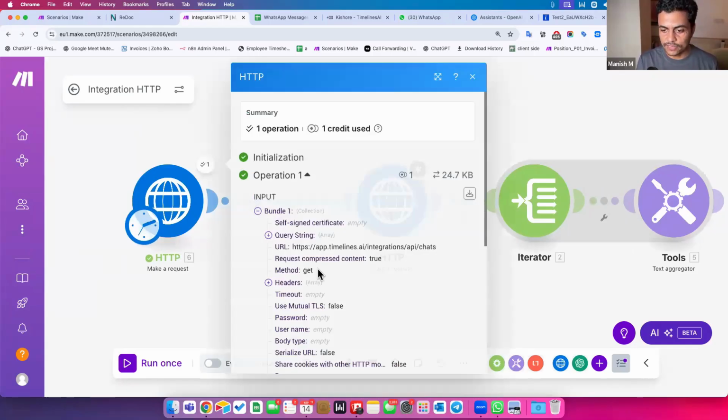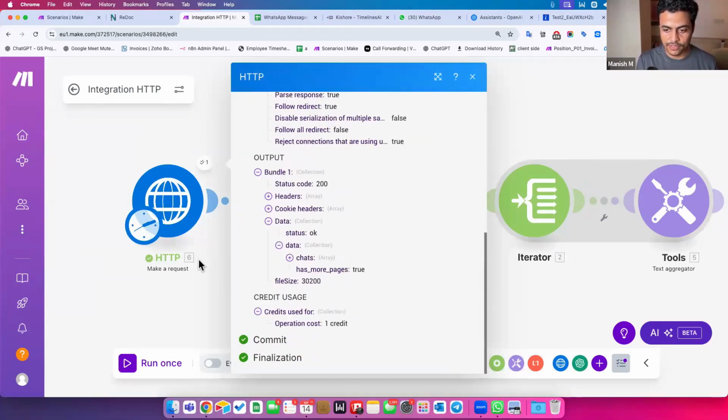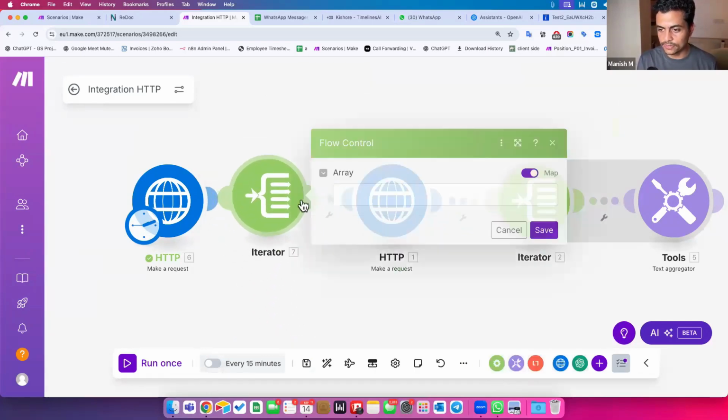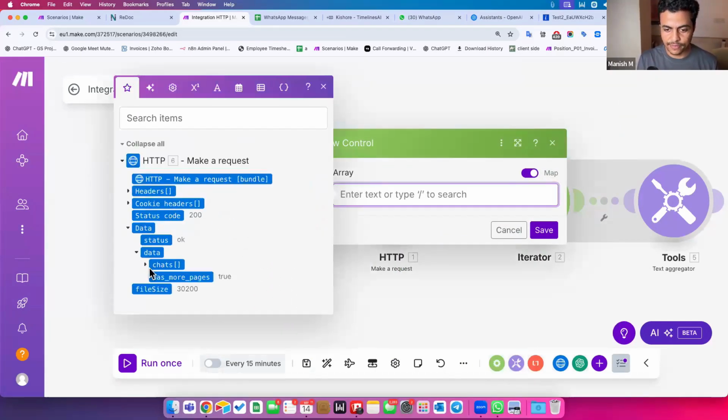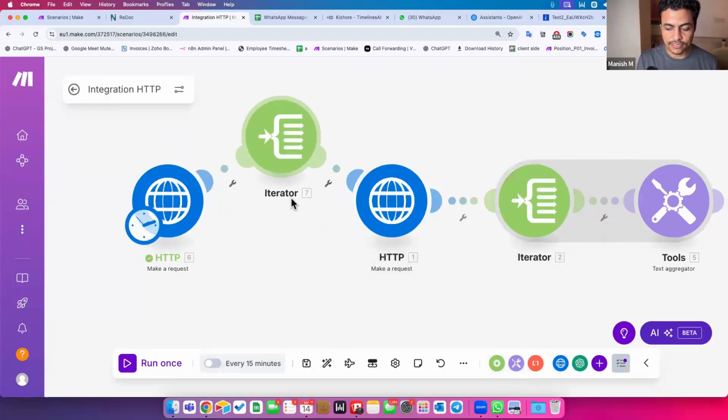That's another catch. All of these chats are also coming as an array. See, chats are in an array format. So I have to apply another iterator over here. Let's click on iterator, choose this one. Here I can add data and the chats and click save. So now this is going to give me all the chats in an individual mode.